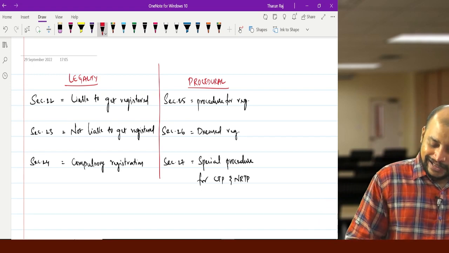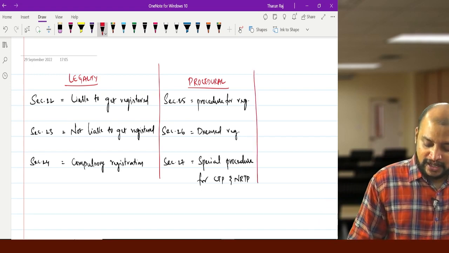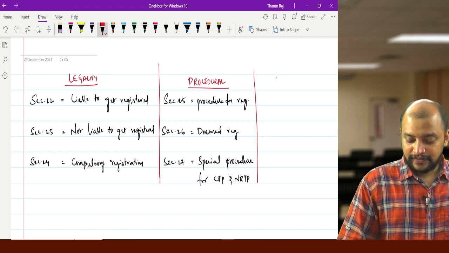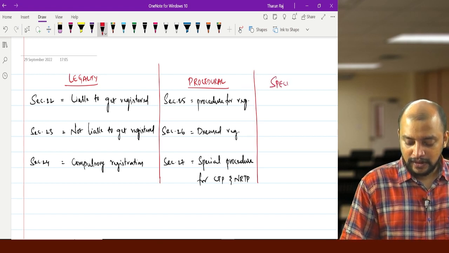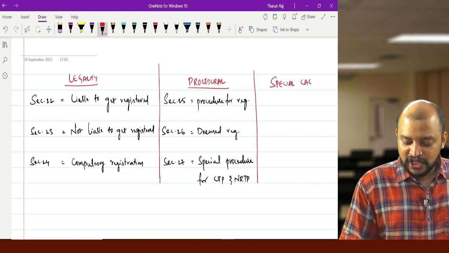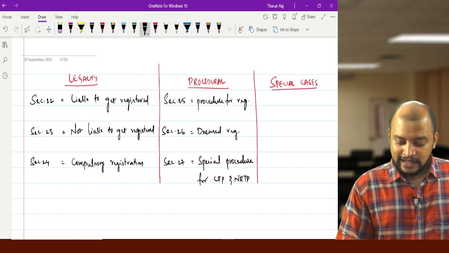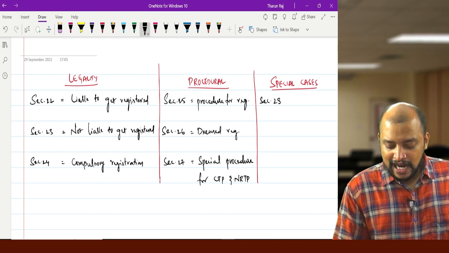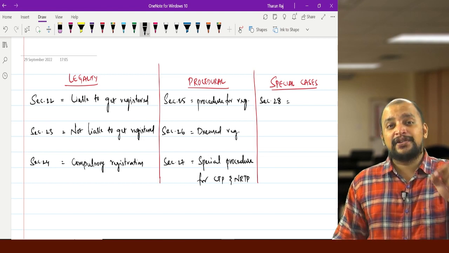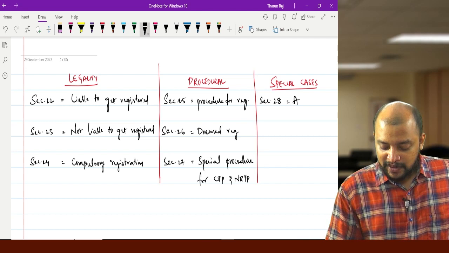Then the next 3 sections talk about special cases. What are those special cases? Section 28, amendment in registration.